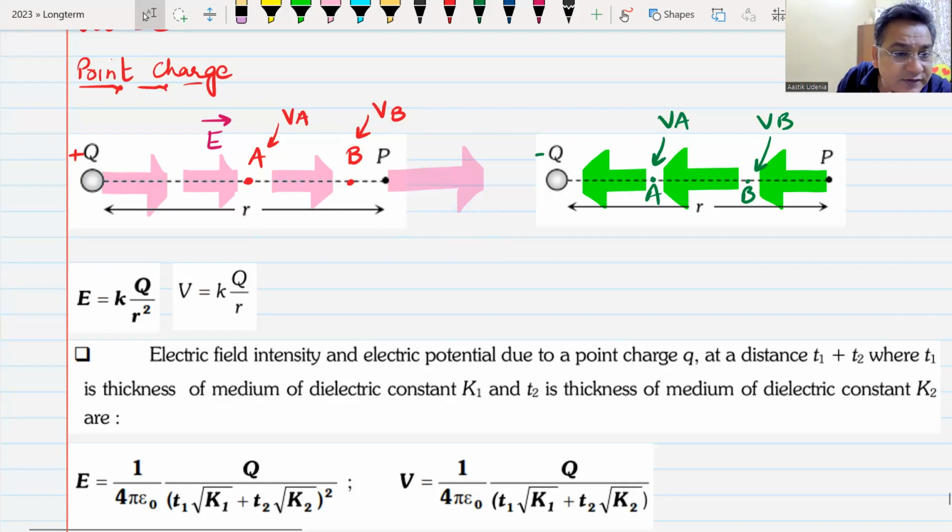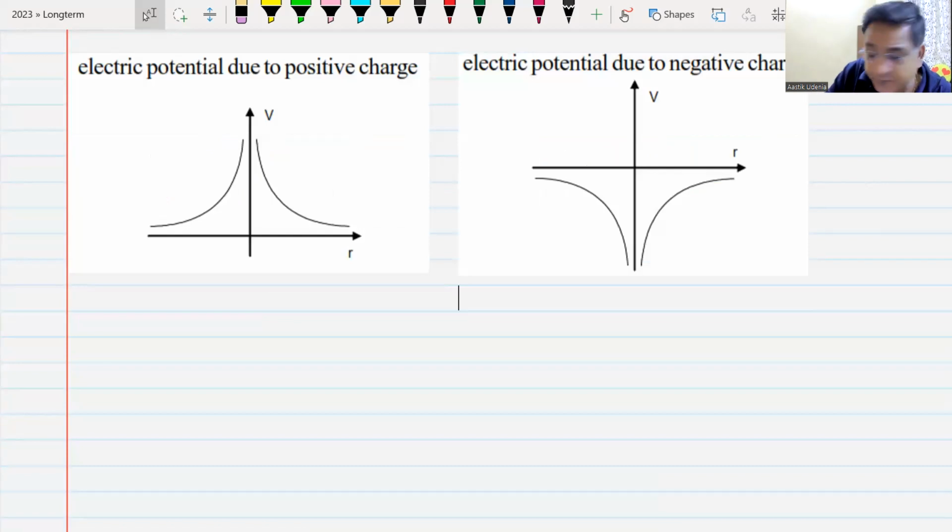And on the same thing, we can draw these graphs of electric potential due to a positive charge and negative charge. The charge is placed at the origin. You can see how the potential varies. Do we understand this? Yes.